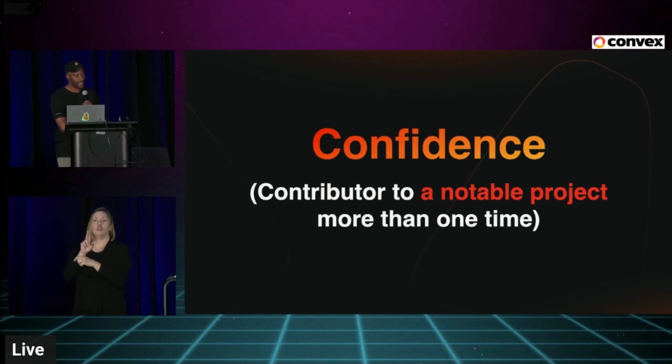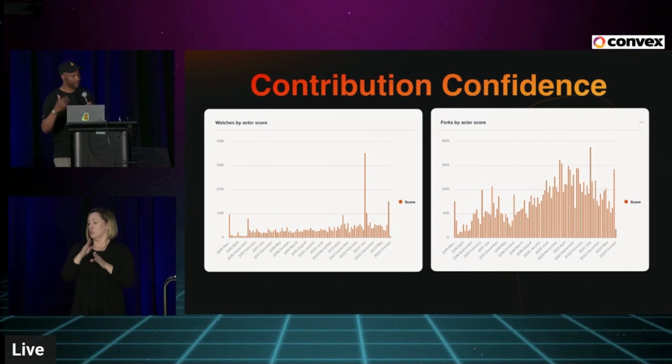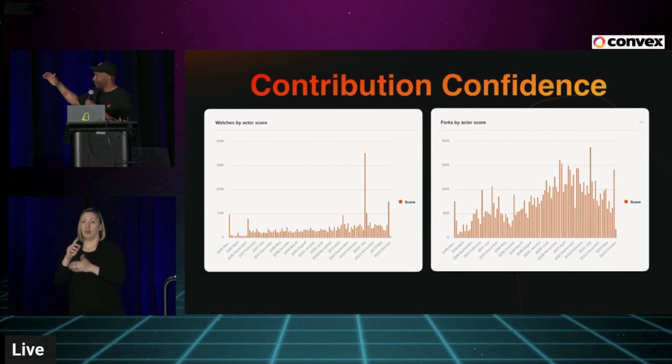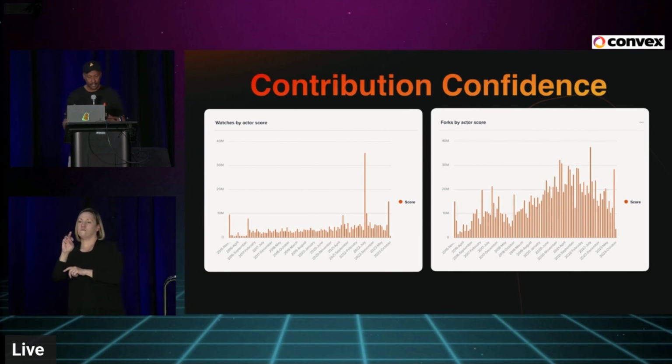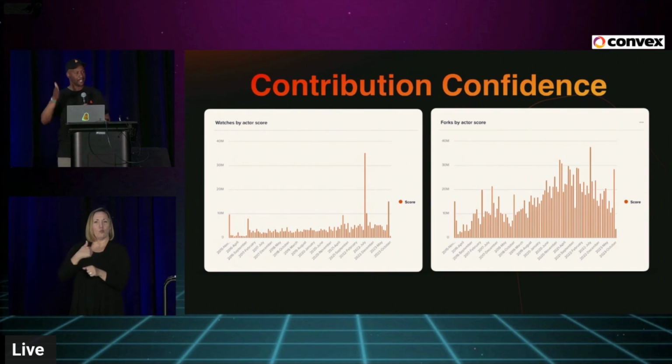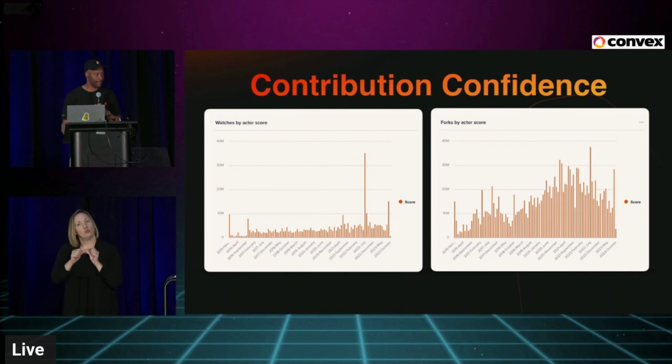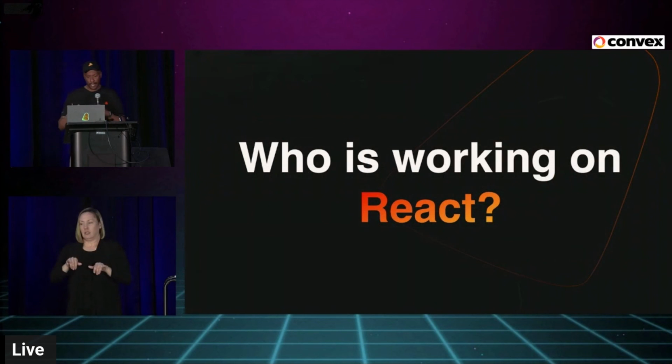Things like confidence: what's the ability of an individual who stars and forks a project? These are stars and forks on the projects that I mentioned before, and you have the same two little cat ears. These are folks who can make a second-time contribution. I think we over-index on good first issues in this industry, and we really need to move into what is actually consistent contributions. How do we encourage folks to continue to hang out with us, make contributions, and grow an ecosystem and community?